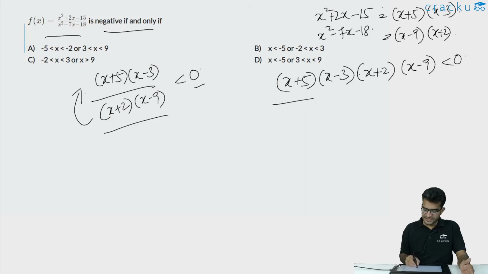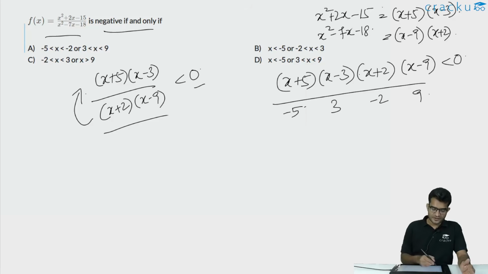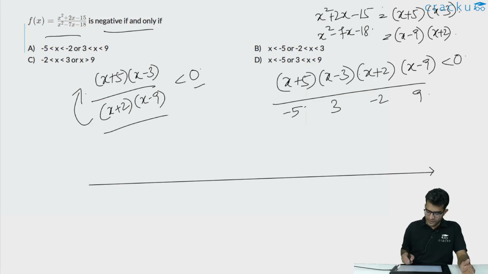Now if you are looking at this expression, what are the roots of this expression? The roots are minus 5, 3, minus 2 and 9. So let us draw the number line. This is the number line, and let us plot the 4 roots. The smallest root is minus 5, this will come over here. The second smallest root is minus 2, we have minus 5, we have minus 2. Then we are going to get 3, and finally we are going to get 9.